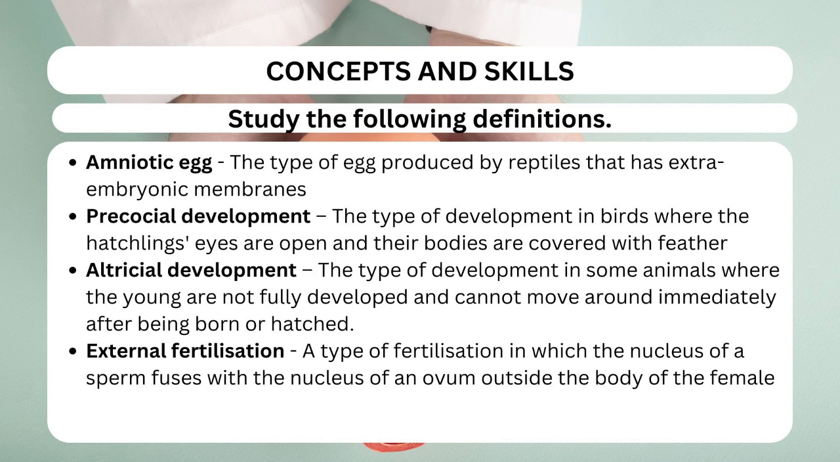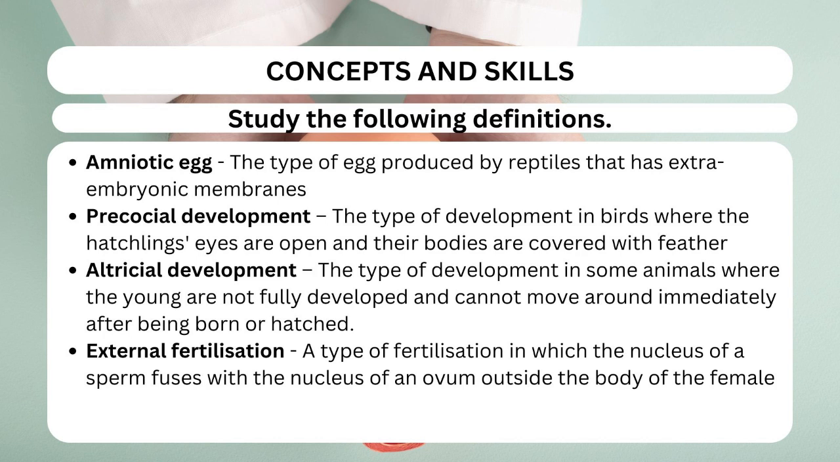Precocial development, the type of development in birds where the hatchling's eyes are open and their bodies are covered with feather. Altricial development, the type of development in some animals where the young are not fully developed and cannot move around immediately after being born or hatched.